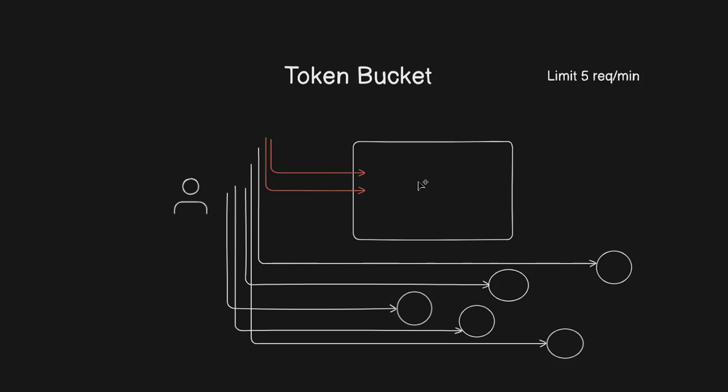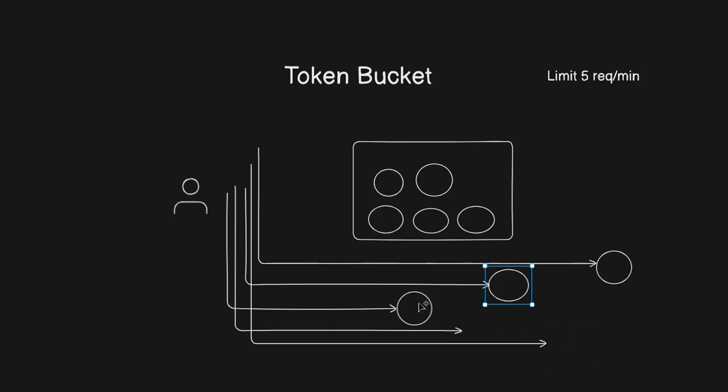The tokens are going to reset and the bucket is going to fill again with 5 new tokens, because it is empty and has a maximum limit of 5 tokens. It is going to generate 5 new tokens once the 1 minute duration is completed. So now we have 5 new tokens available.